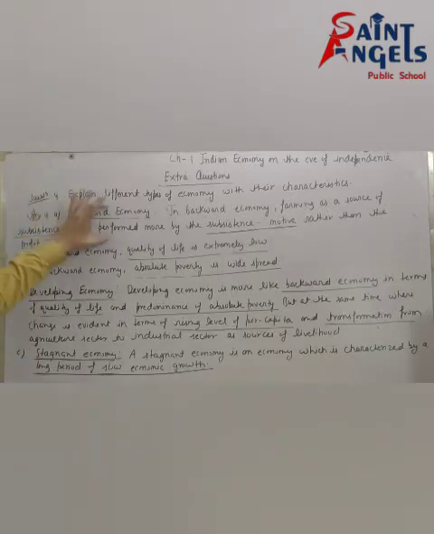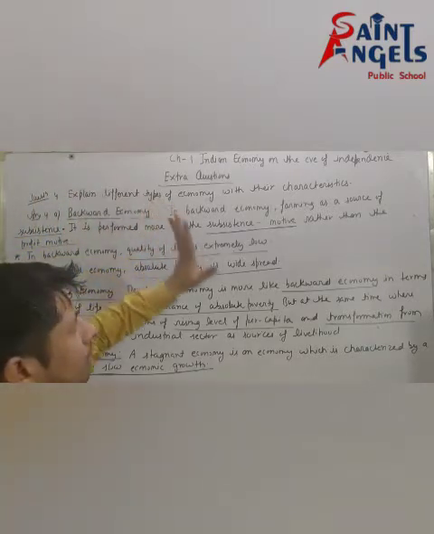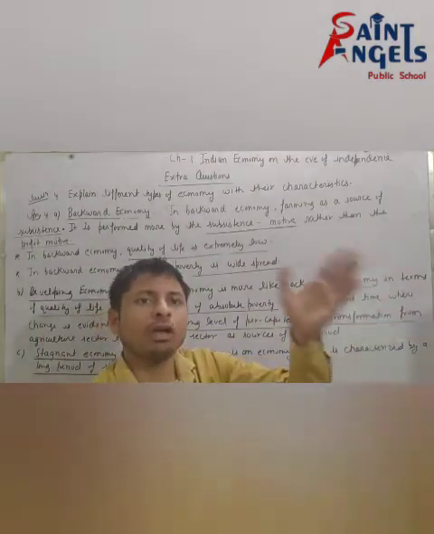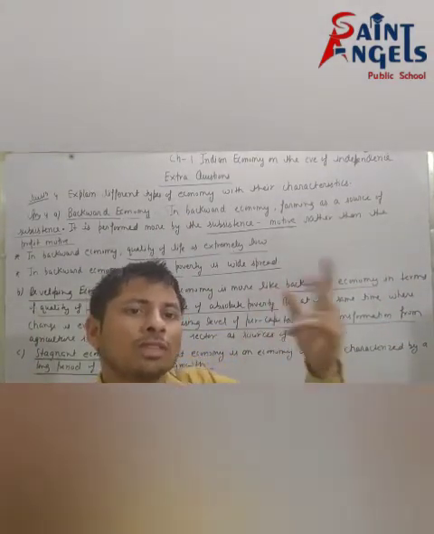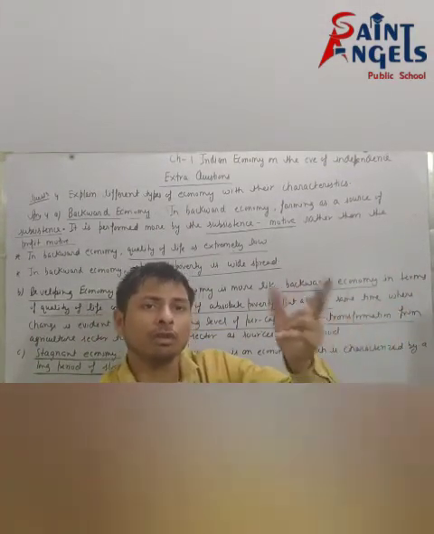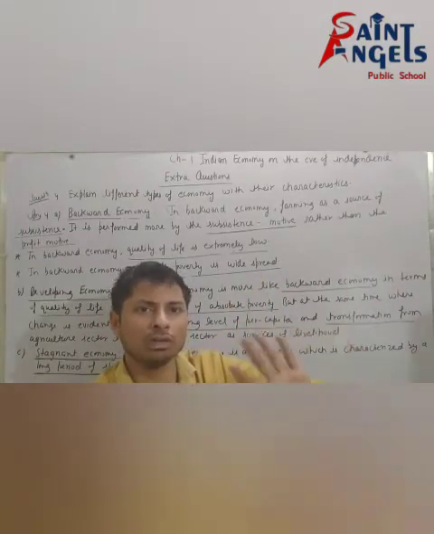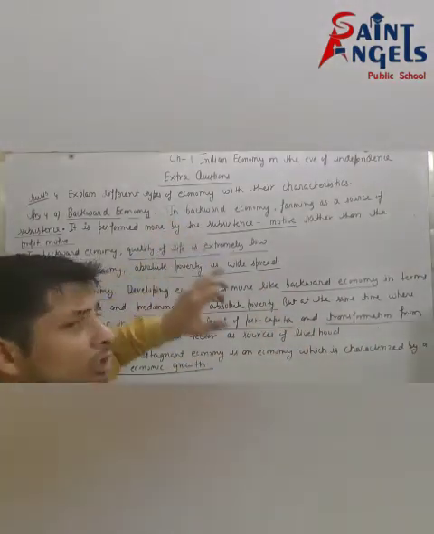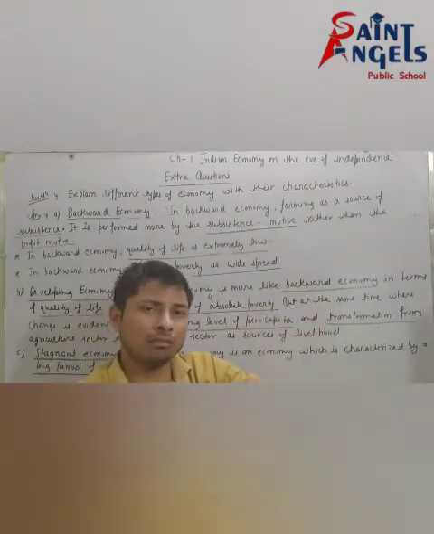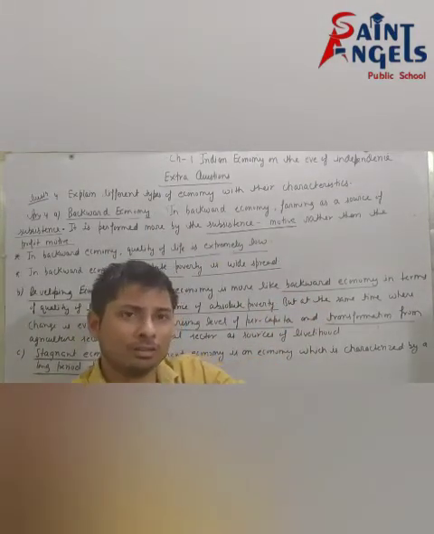See, first, backward economy. In a backward economy, farming is the source of livelihood or subsistence. In a backward economy, quality of life is extremely low and absolute poverty is widespread.